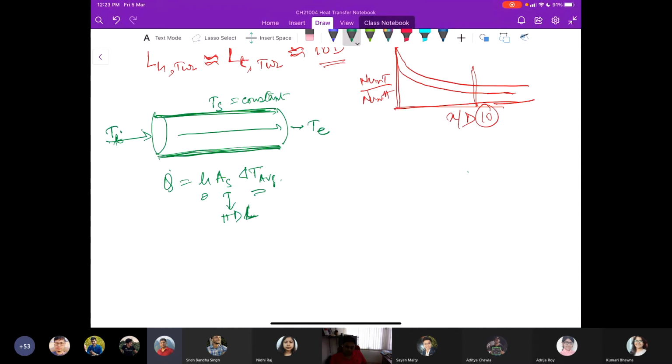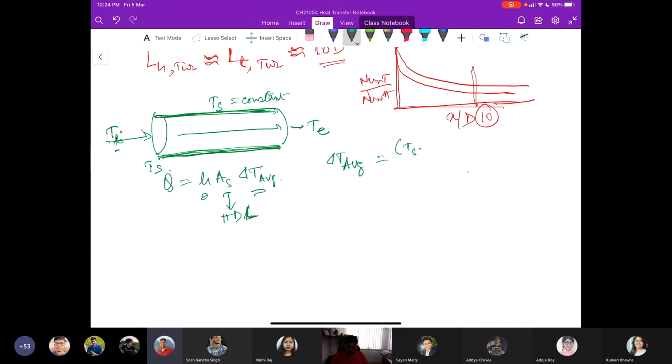Okay, so let's go ahead with the calculation that we did, say the arithmetic mean. So say we focus now on what could have been the proper average, the del T average. Say we consider there is a temperature difference between Ti, the inlet fluid temperature, and Ts.